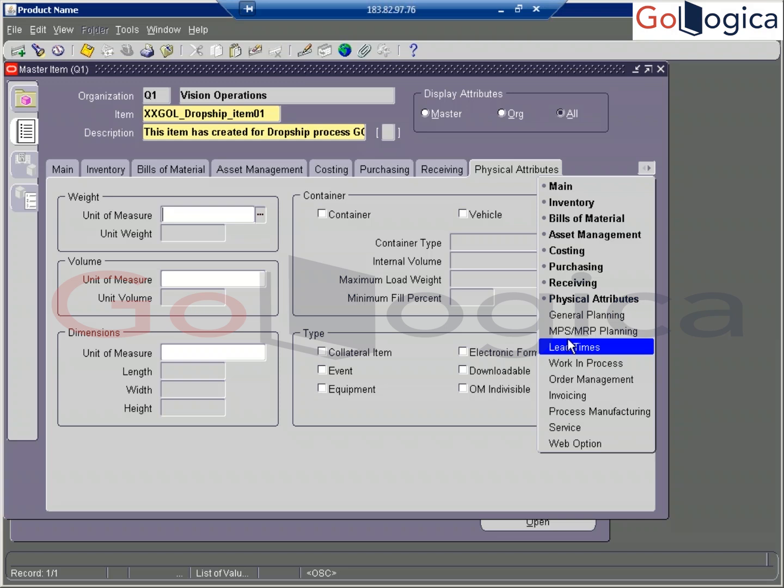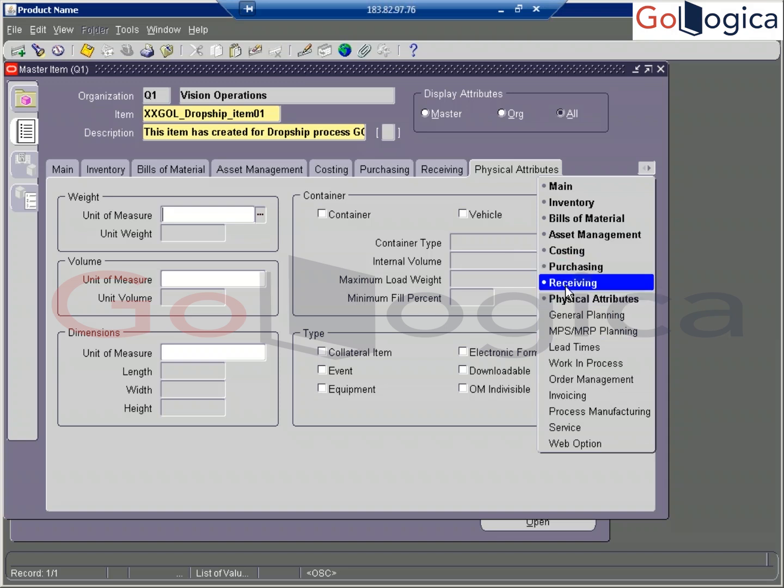In the real-time case, in most cases, all the items are accessible to all the inventory organizations, and the item is accessible to all the departments. All the departments means, suppose the purchasing department, while they are purchasing this item, at that time they can use it.